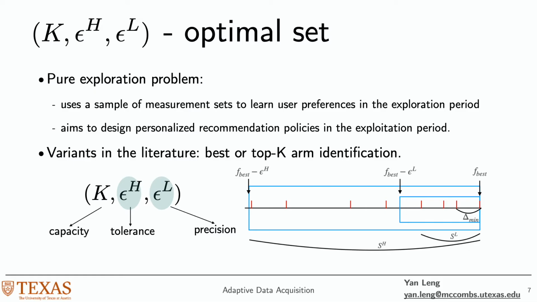And we also specify the precision level. That is, we want to find all the cards within the precision level. For example, let's say the optimal music card can receive a 1 minute view time and our precision level is set to be 10 seconds. That means that we want to find all music cards that have more than 50-second average view time.